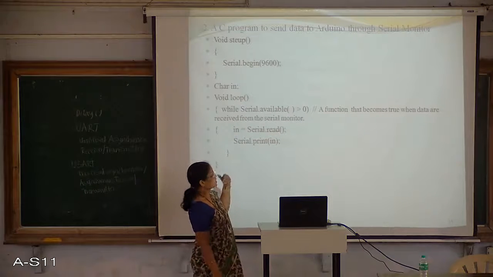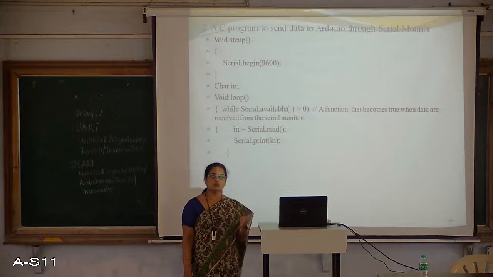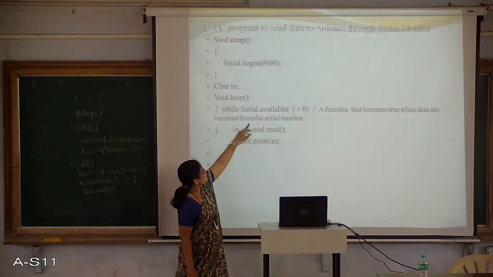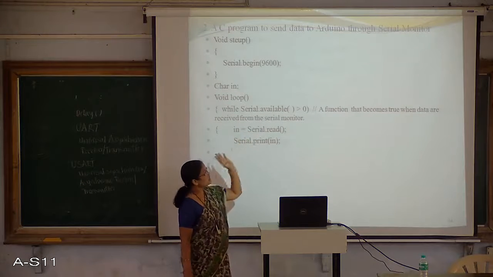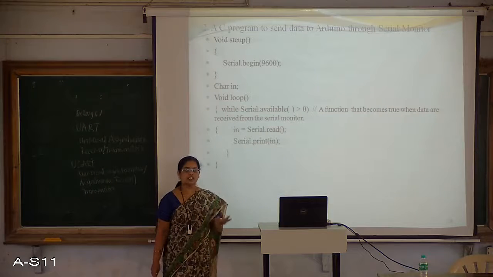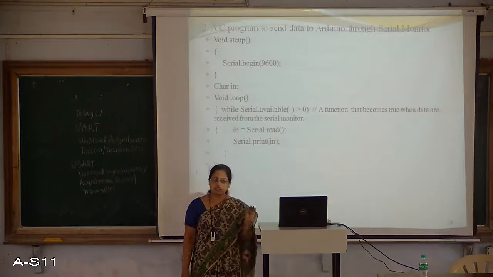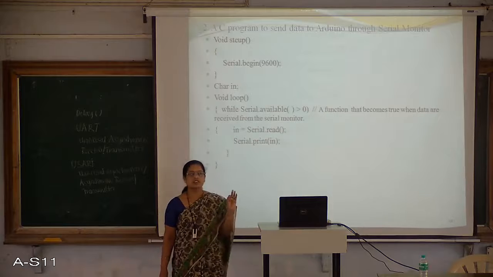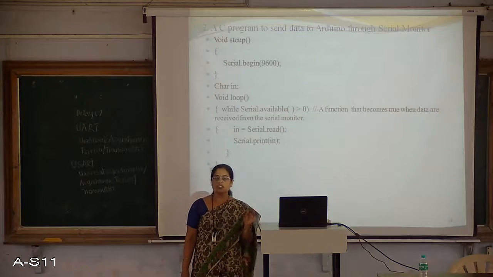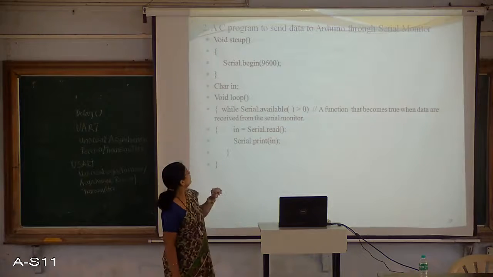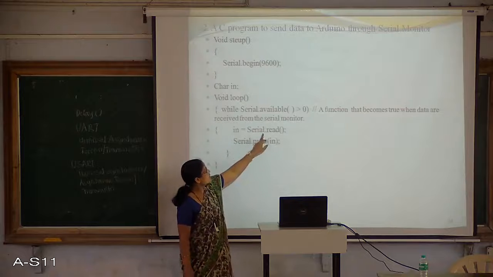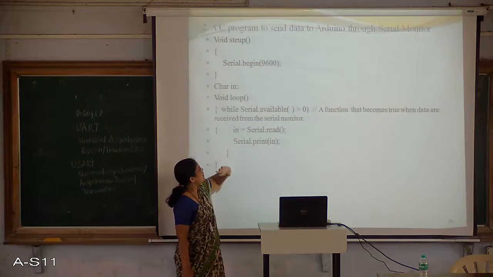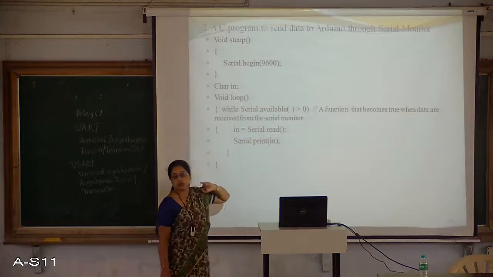That is why it is checking for the availability of the characters in the variable in. So if serial dot available is greater than 0, it indicates that the in variable has stored some characters in it. So then serial dot read: in will now have the data read through the serial monitor.